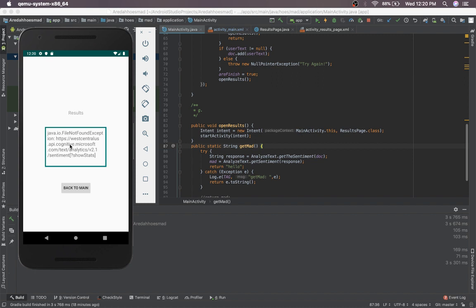Last, our biggest challenge was the file not found exception, which we at least got to realize what was happening there, so we caught it and handled it so that it wouldn't crash at runtime anymore, and it would just print the error into the results box. But unfortunately, we weren't able to get the app functioning as we would like to.